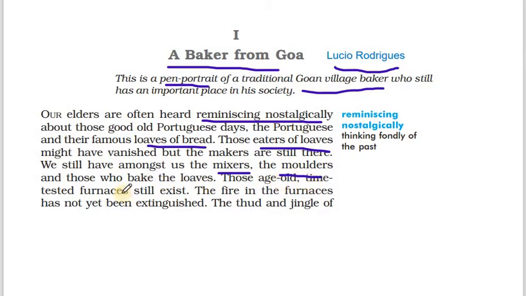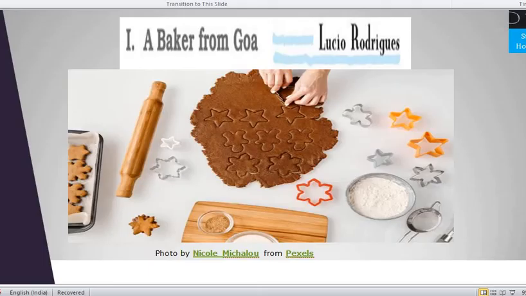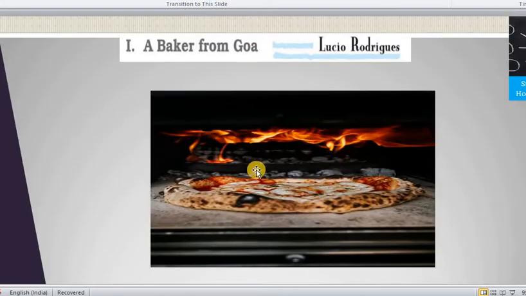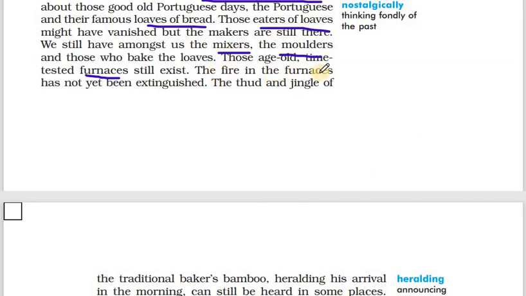Those age-old time-tested furnaces still exist. Furnaces are places where the breads and cakes are baked. You can see here, it's an image of a furnace. This is where bread, cakes and biscuits are being made. This is like an oven. The fire in the furnaces has not yet been extinguished. So the Portuguese people left, but the fire in the furnaces they started is still going on.